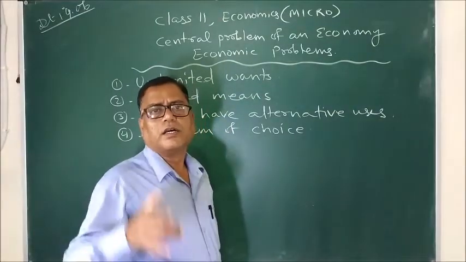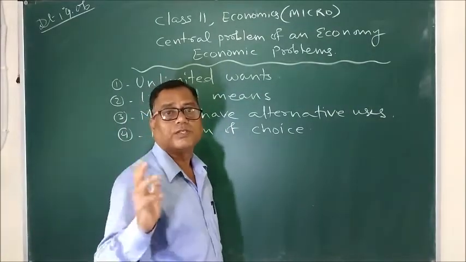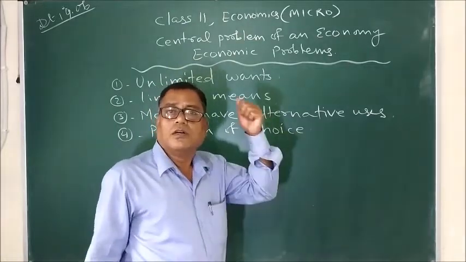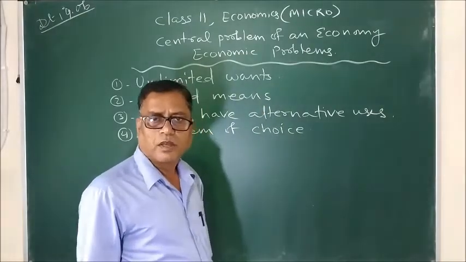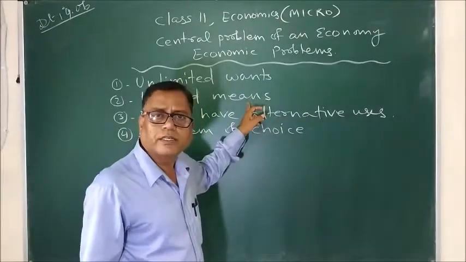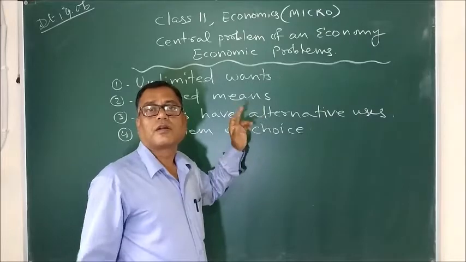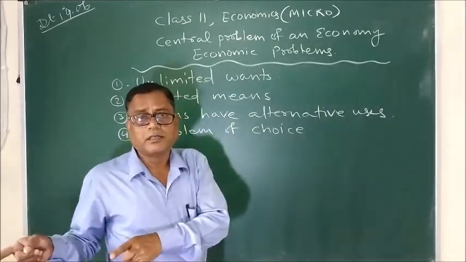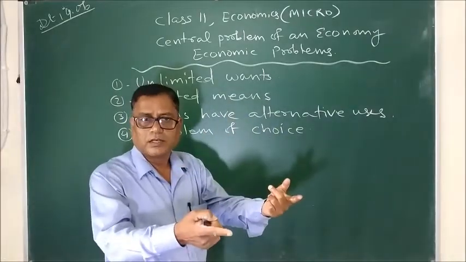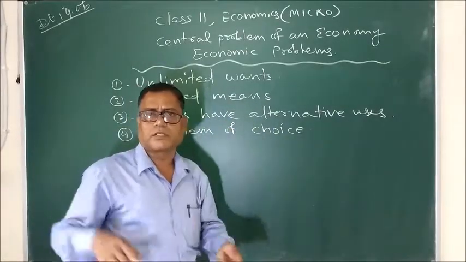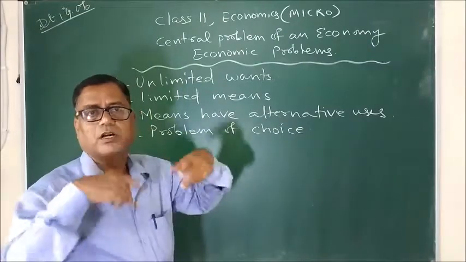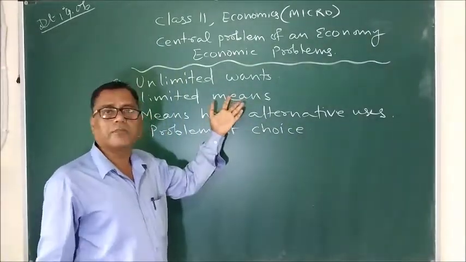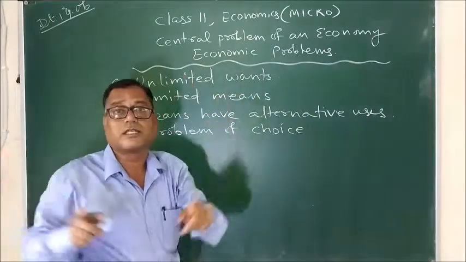I have resources worth 10 rupees and I am able to purchase goods and services worth 10 rupees. So I can spend that 10 rupees for purchasing a chocolate, a packet of biscuits, or some other snacks. So purchasing a chocolate, a packet of biscuits, or other snacks, these are alternative uses that our means or resource, a 10 rupee currency, has.